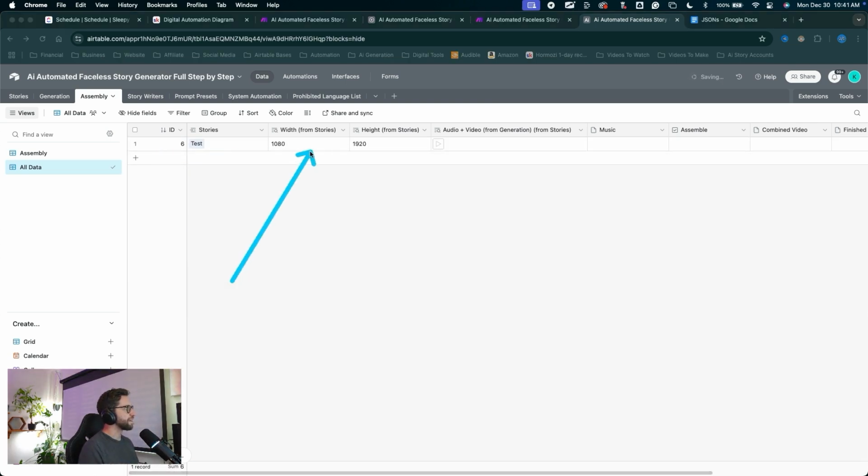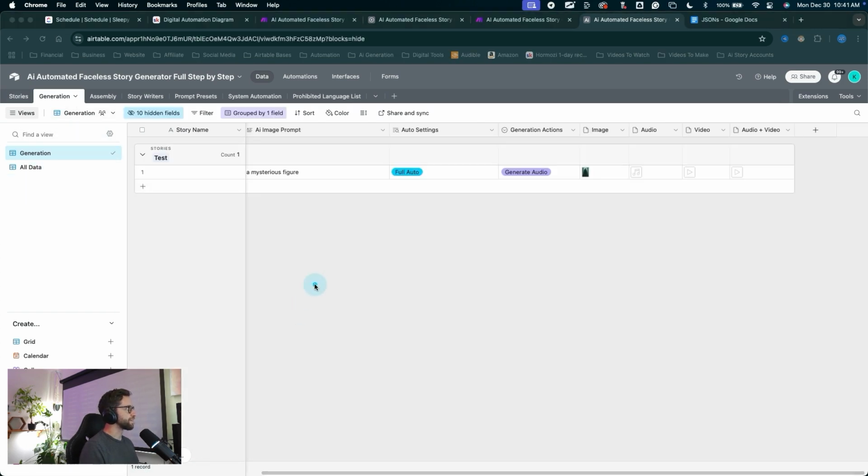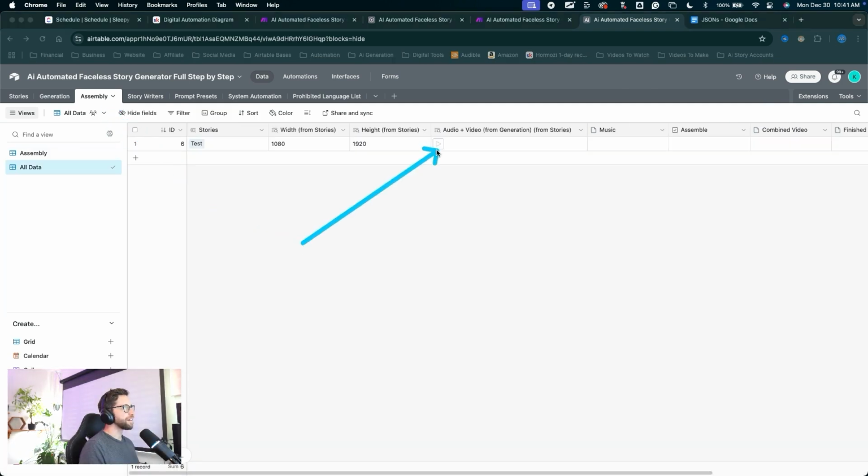So we have our same testing story right here. This is the same story from the stories table, our test story with all of our settings. That is the same story that we've manually generated our media for in the generation tab. We got the image, audio, the video from that image, and the audio plus video merged video from the media. This merged video is what's popping up in our assembly table. There it is right there.